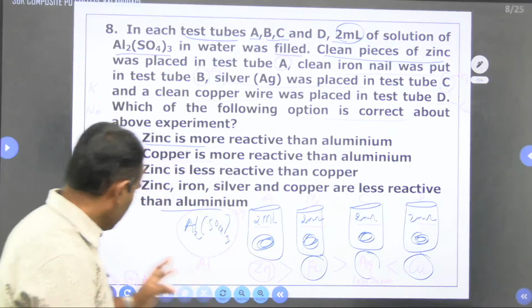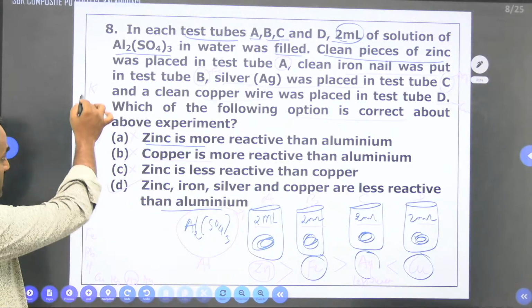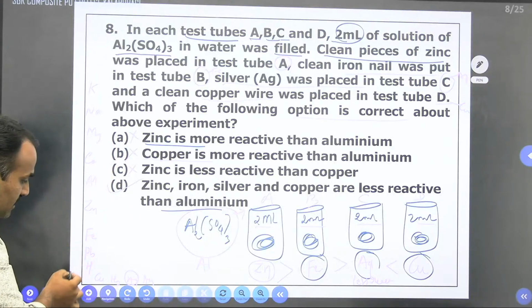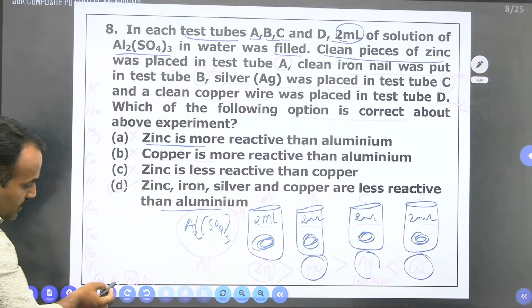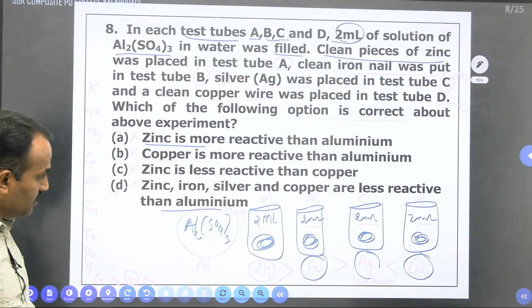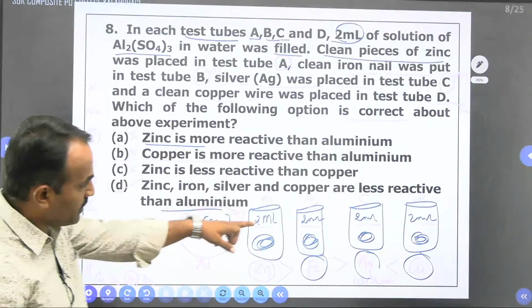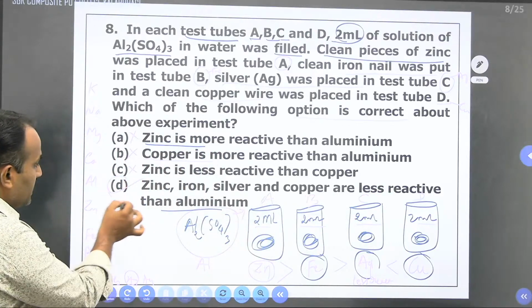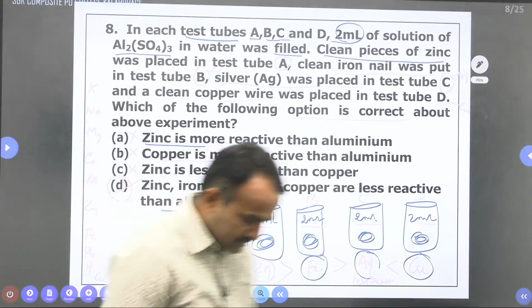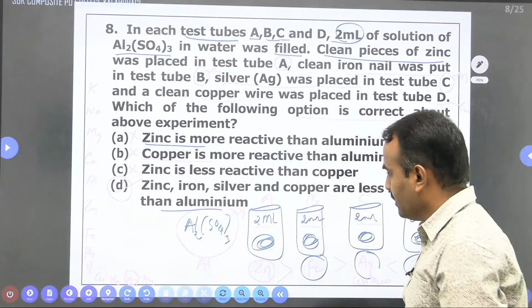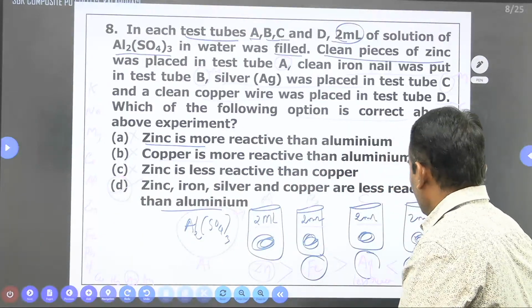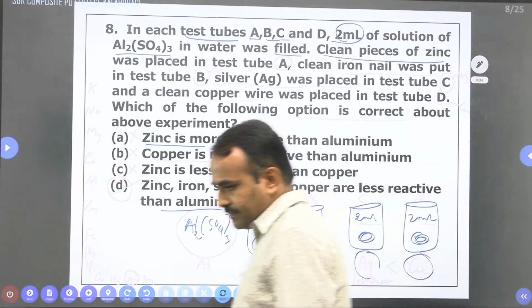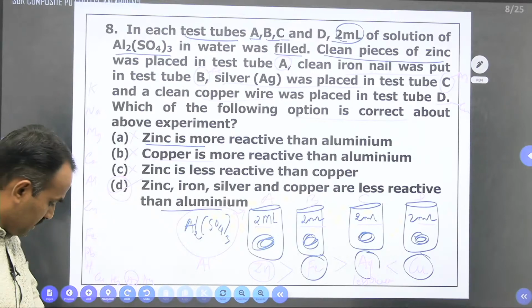Because when you see the reactivity series: potassium, sodium, magnesium, calcium, aluminium, zinc, iron, lead, hydrogen, copper, mercury, silver, and gold. So zinc, iron, silver, and copper are less reactive than aluminium. So the fourth option will be correct here. It means aluminium can displace less reactive elements. Next, we can go for the next question.